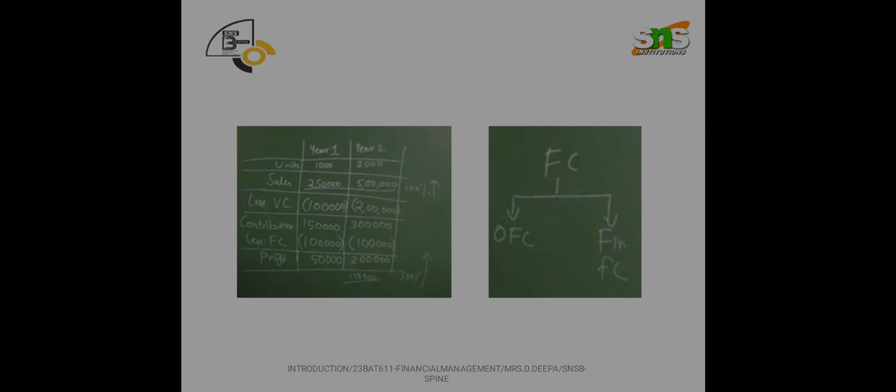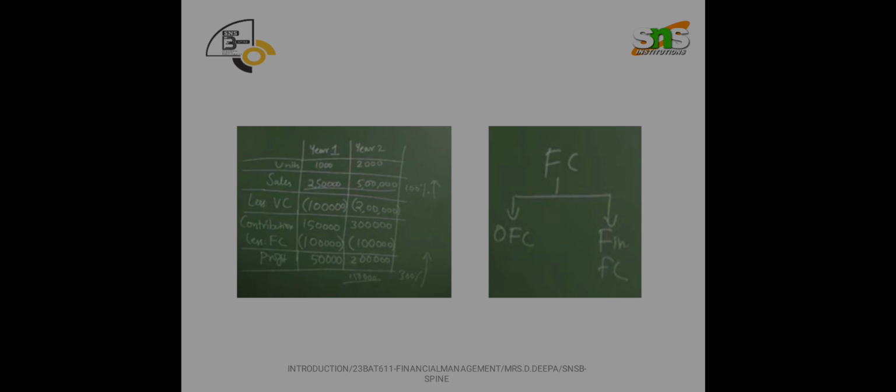From this contribution, again we are going to deduct fixed cost. Basically there are 2 types of cost: one is variable, another one is fixed cost. Let us assume 1 lakh is the fixed cost, and for year 2, fixed cost is not going to double. Why? Because fixed cost is stable for all the years.